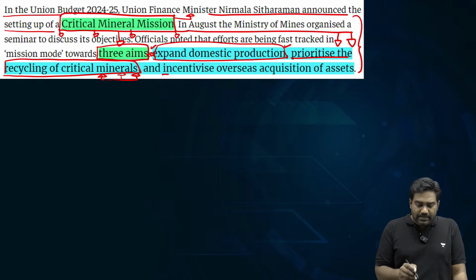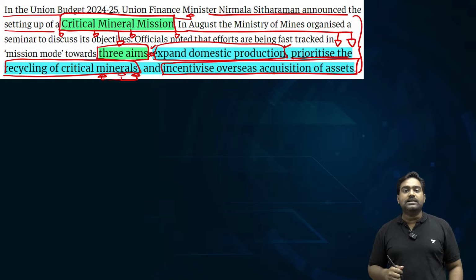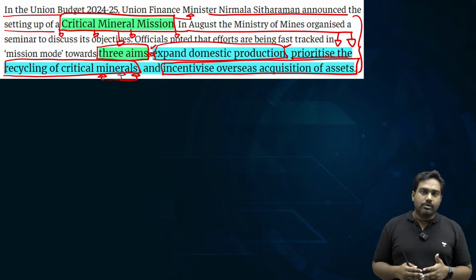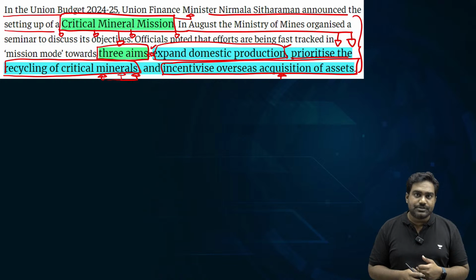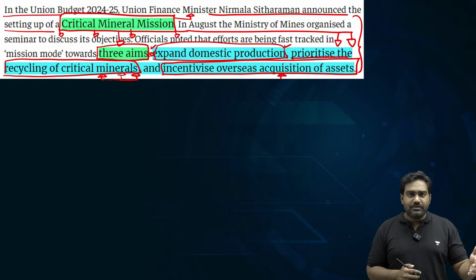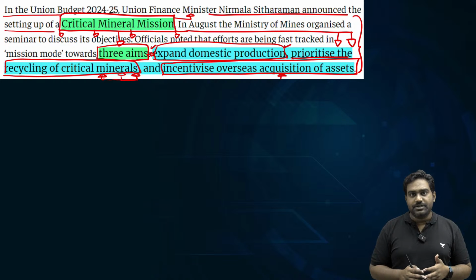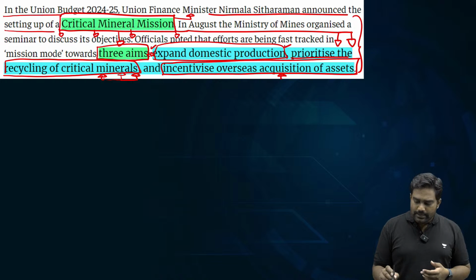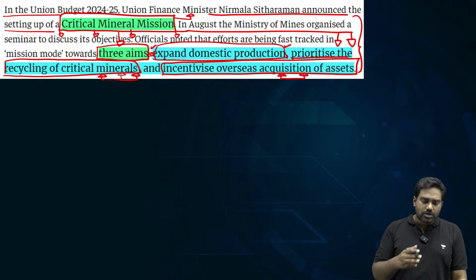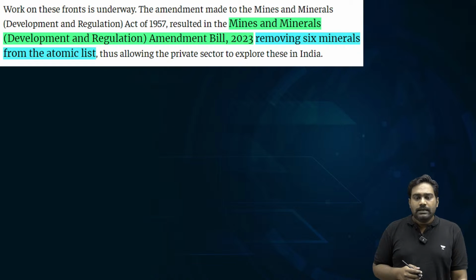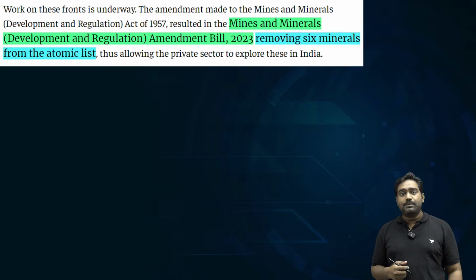And finally, the third main objective is to secure overseas assets, because there are several countries which are blessed with critical and strategic mineral resources. So tying up with those countries, securing those mines, investing in those abroad or foreign projects and creating parallel supply chains for India is a top focus of the Critical Mineral Mission. India has already taken a major step in this regard.